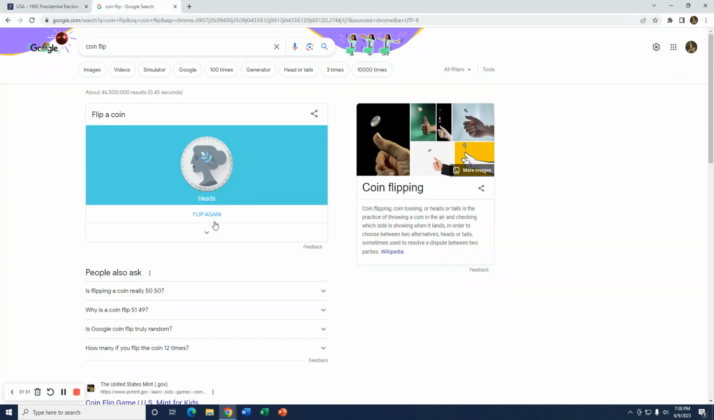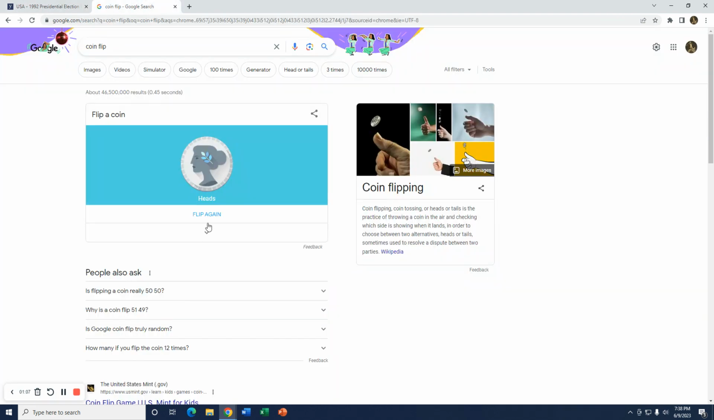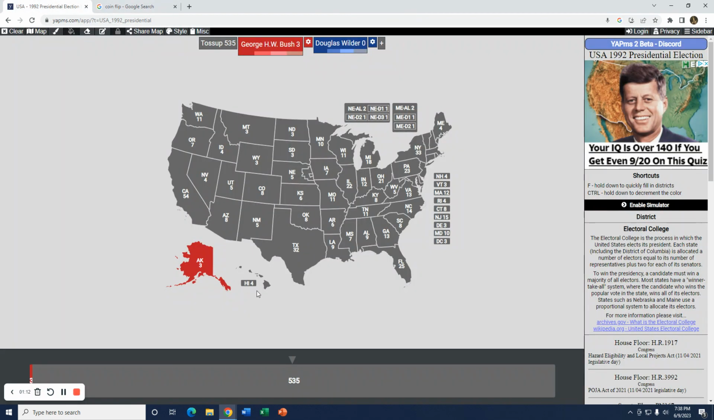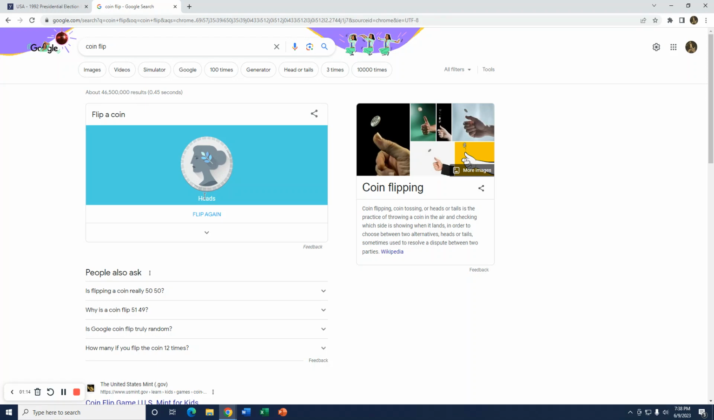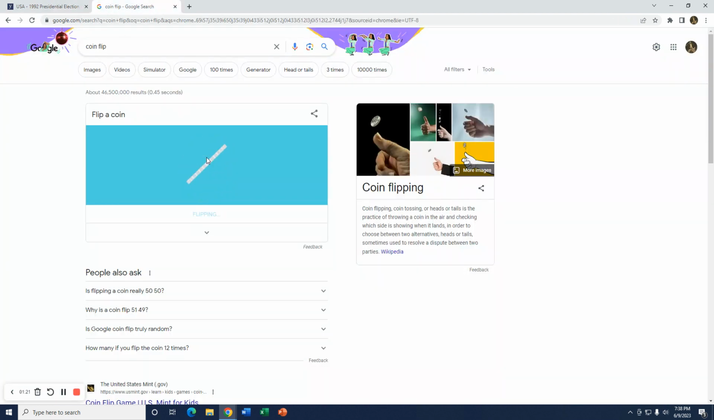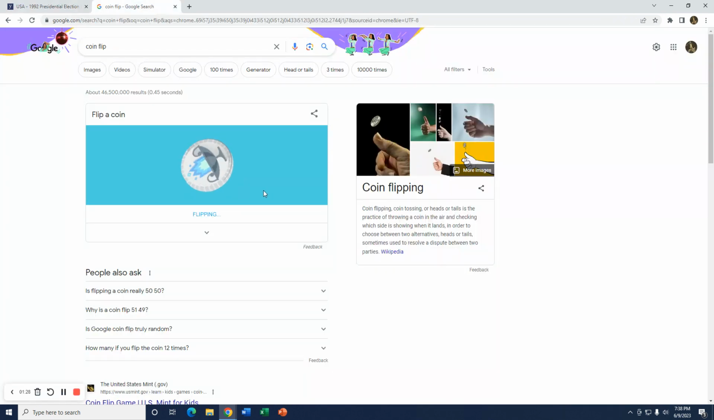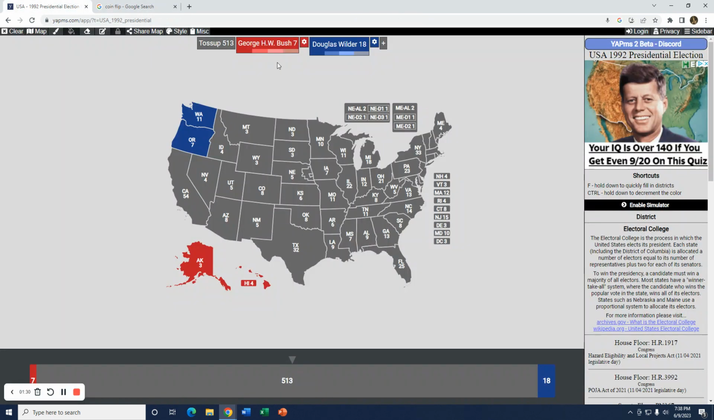First state is Alaska. Let's see who gets that. I'll go for George H.W. Bush. Next state, Hawaii. I'll also go for Bush. All right. Next state, Washington. I will go for Wilder. Next state, Oregon. I'll also go Wilder. Next state, California. I will go for George H.W. Bush. That was Ronald Reagan's home state.